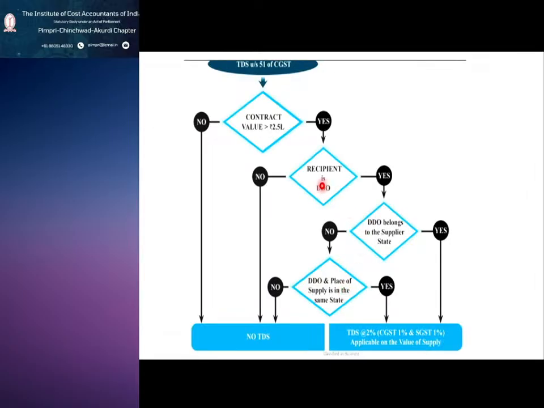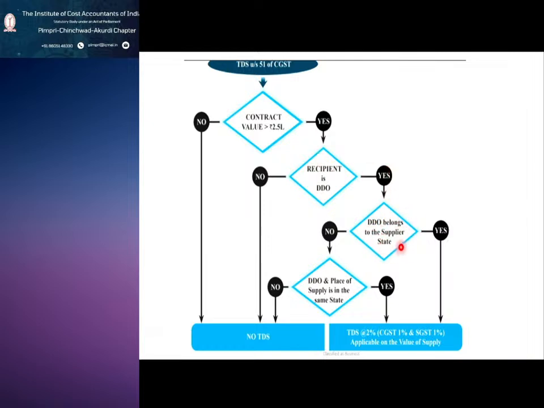So they are called DDOs. So tomorrow if you are agreeing the contract value which is greater than 2.5 lakhs, next thing you need to check is whether the recipient is DDO. He is not a DDO.